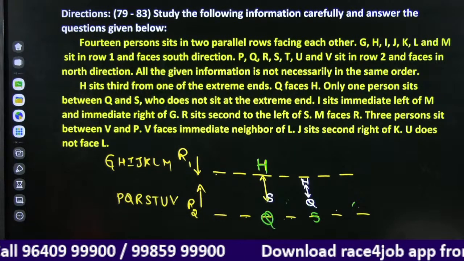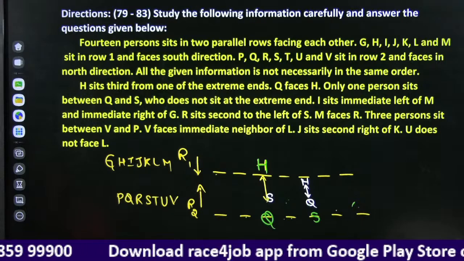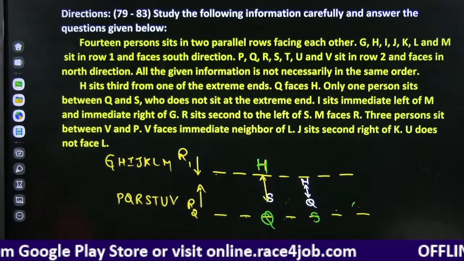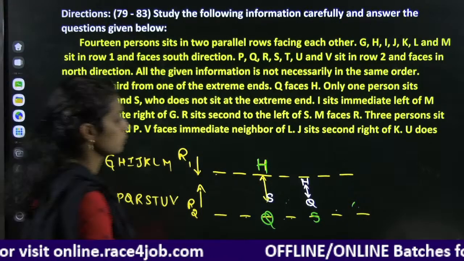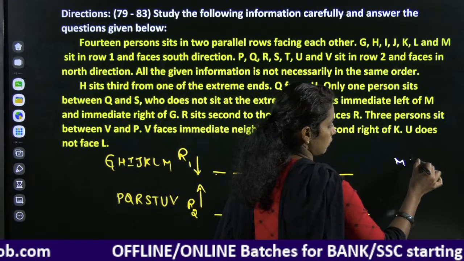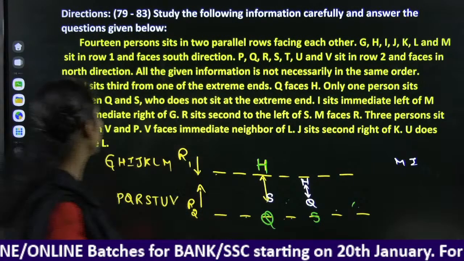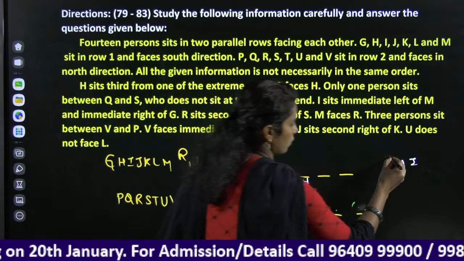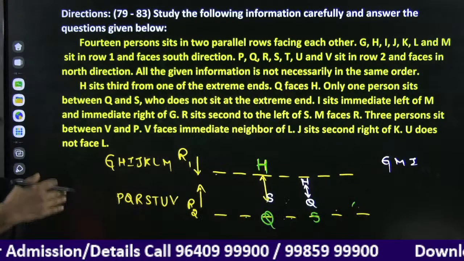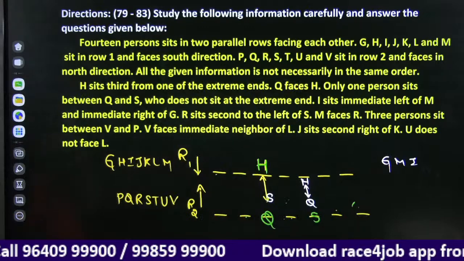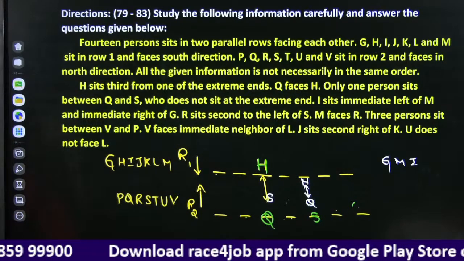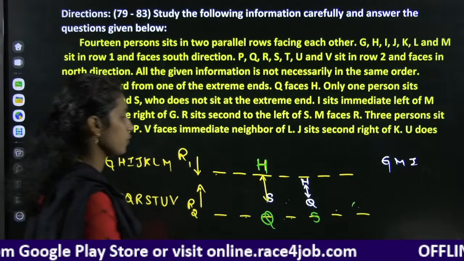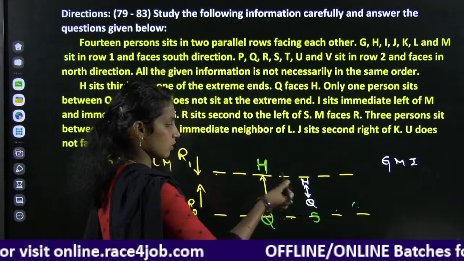Next, I sits immediate left of M and immediate right of G, which means I is the immediate right of G. This is the combination. We need the GMI combination to come.